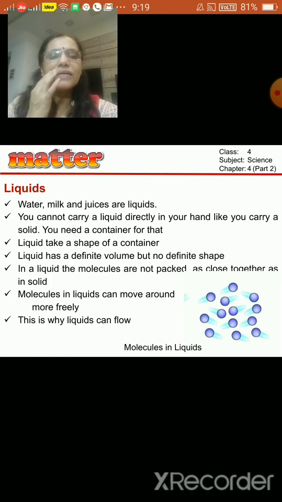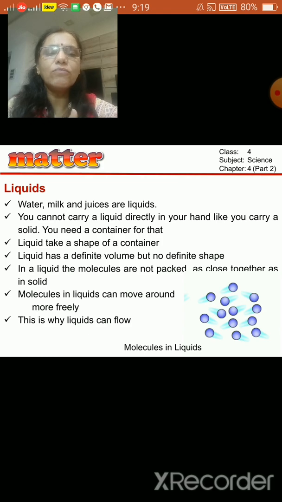Though it does not have definite shape, the volume is definite. Means suppose there is half a glass of water, right? And if you pour that water in a bowl, the shape will change. The shape of the water now will become that of the bowl. But whatever quantity of water was there, that will remain the same, right? So liquid has got definite volume but no definite shape. The shape will change according to the container.